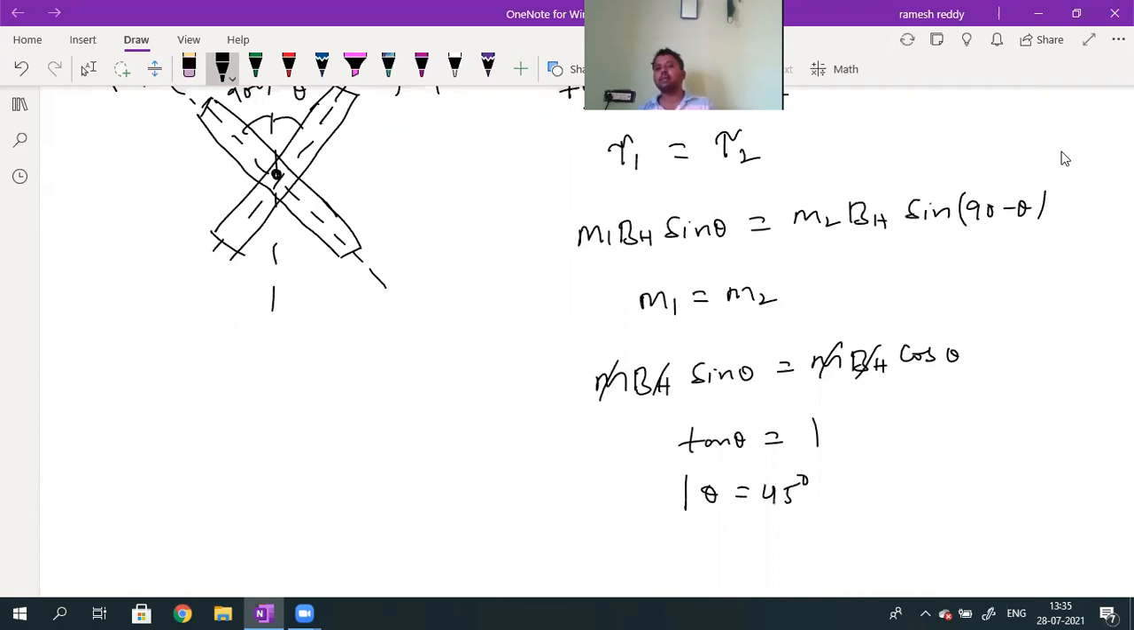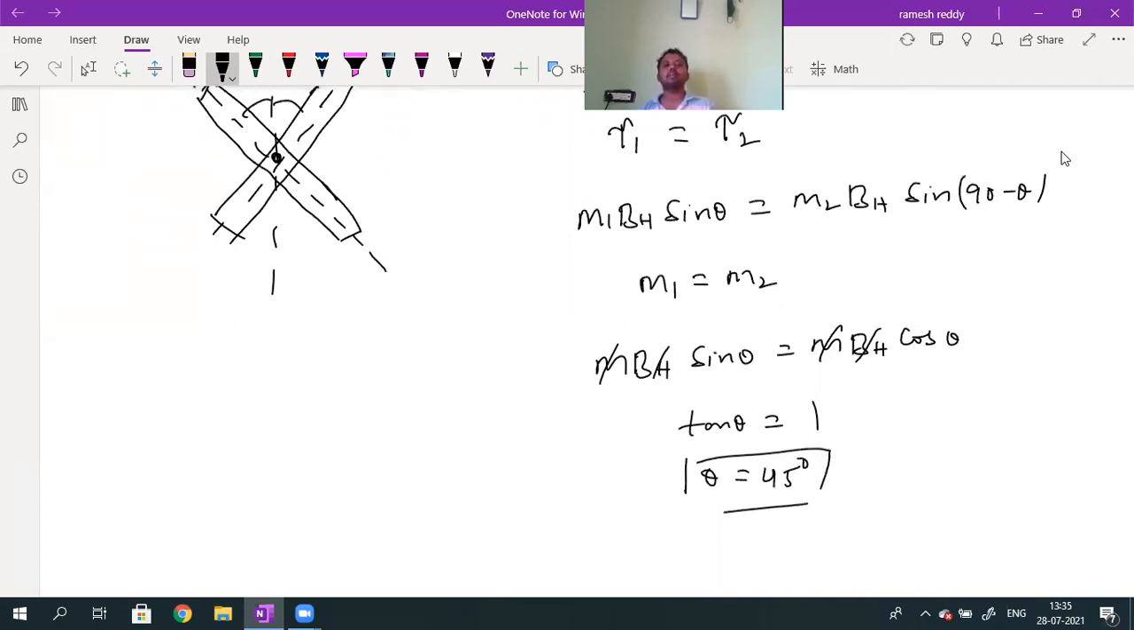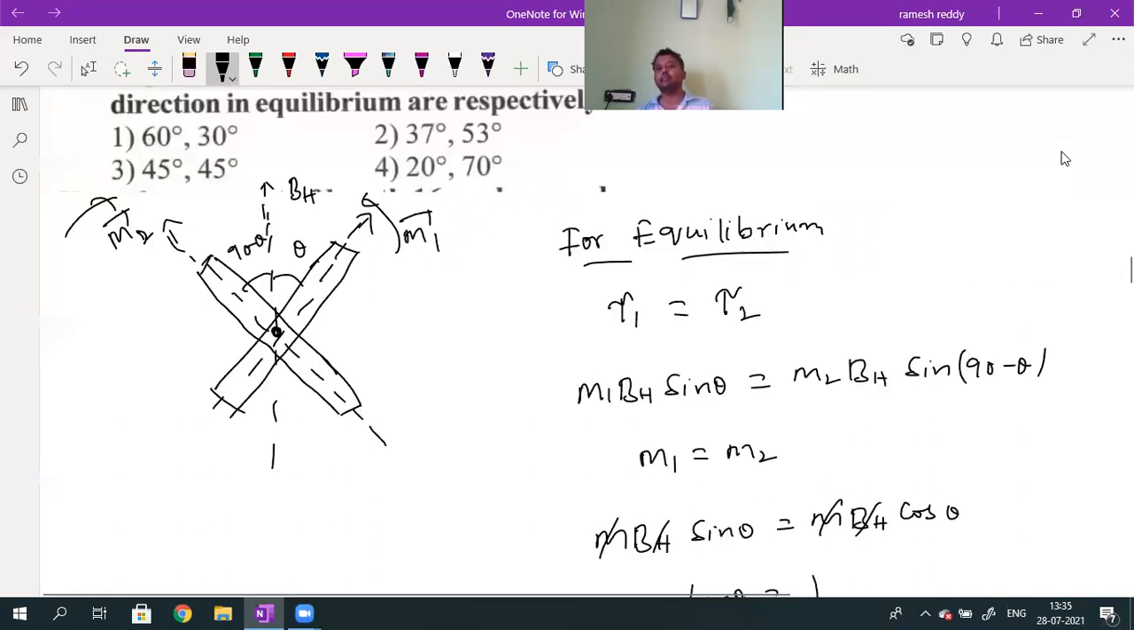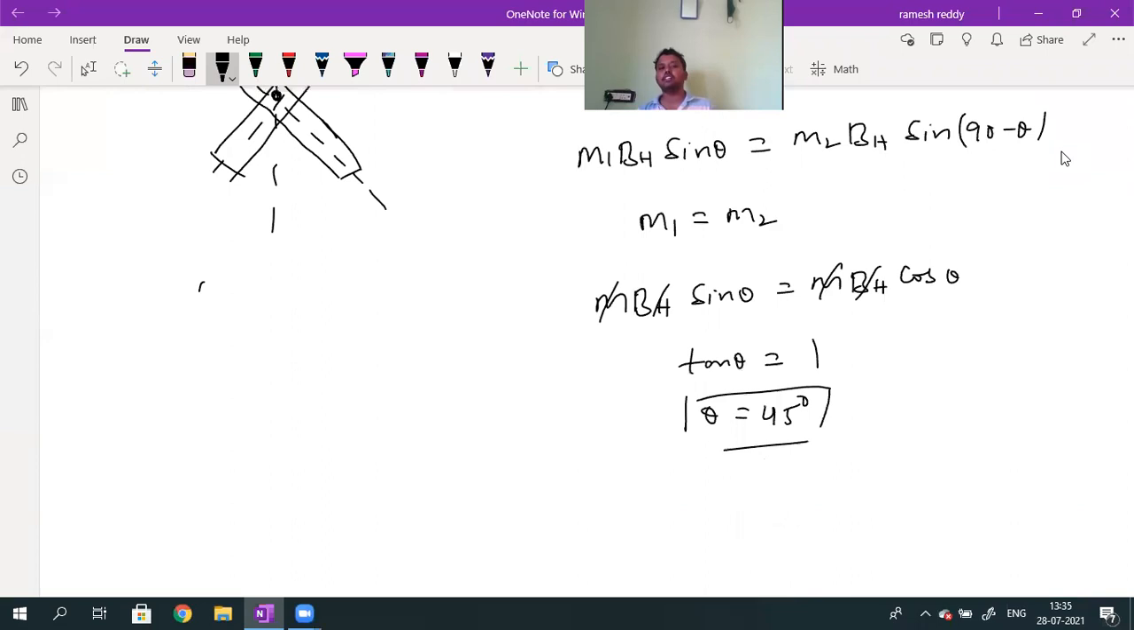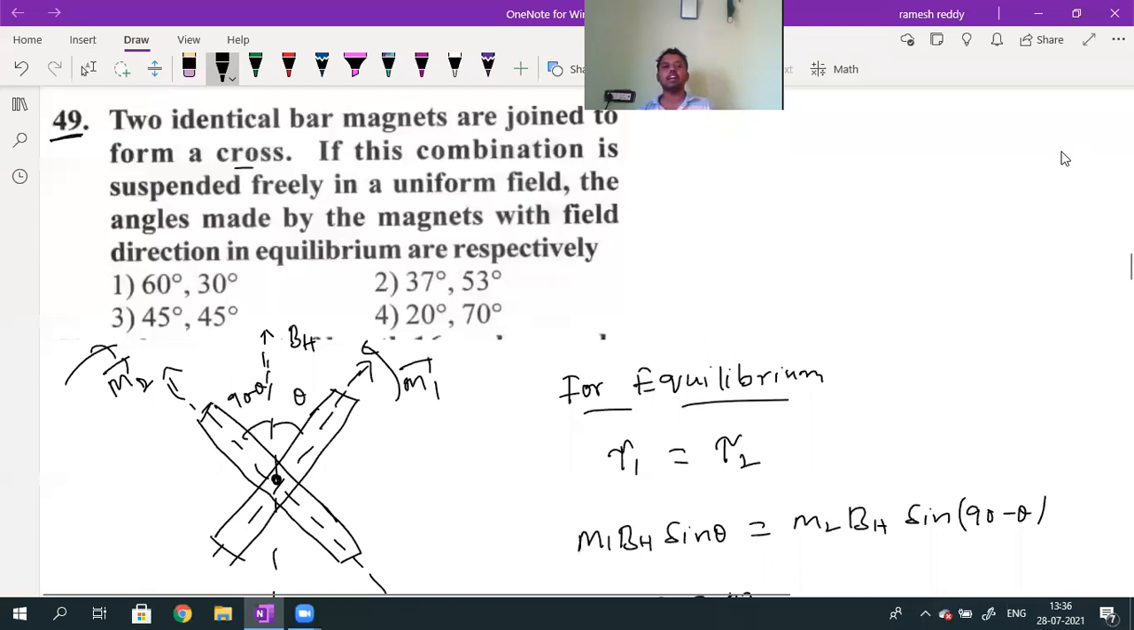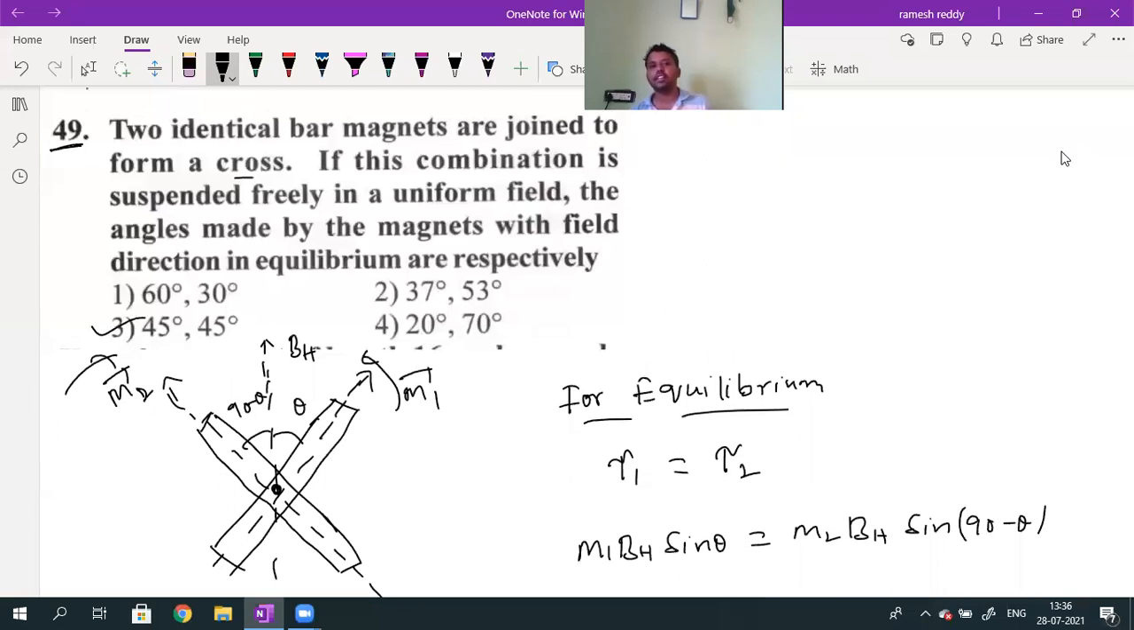What is the angle made by the first bar magnet? The angle made by the first bar magnet with BH is 45 degrees. Since both are inclined at 90 degrees to each other, when theta 1 is equal to 45 degrees, what happens to theta 2? The value of theta 2 will be equal to 90 minus 45. So 90 minus 45 means, 45 degrees. So the angle made by the two bar magnets is 45 degrees and 45 degrees.